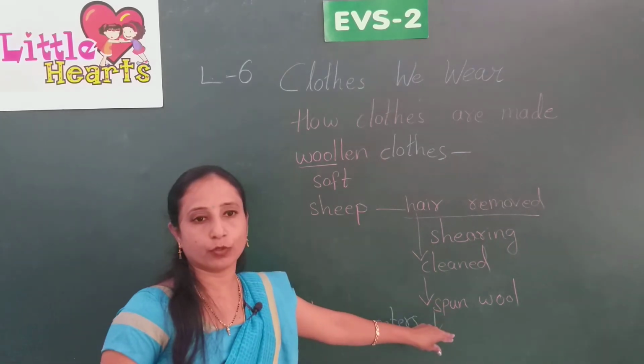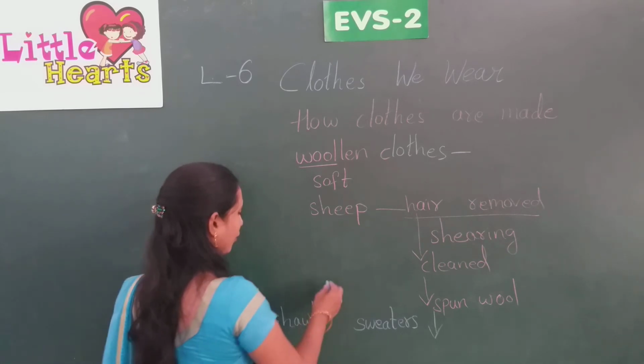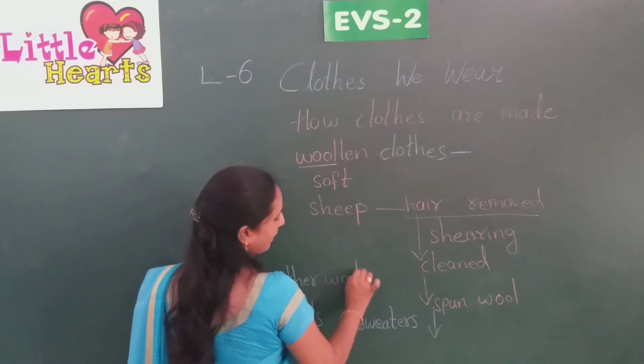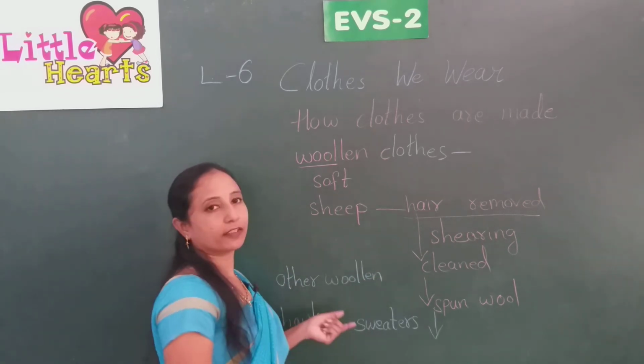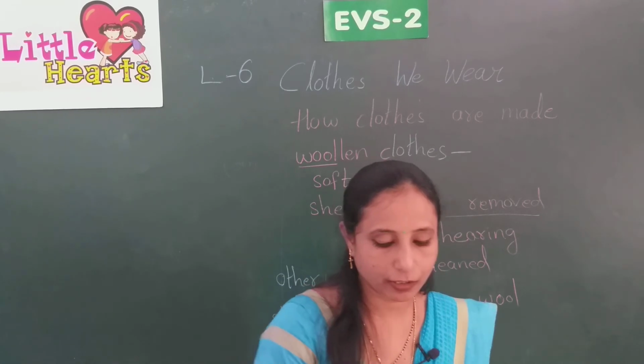With the help of this wool we make sweaters, shawls and other woolen clothes.